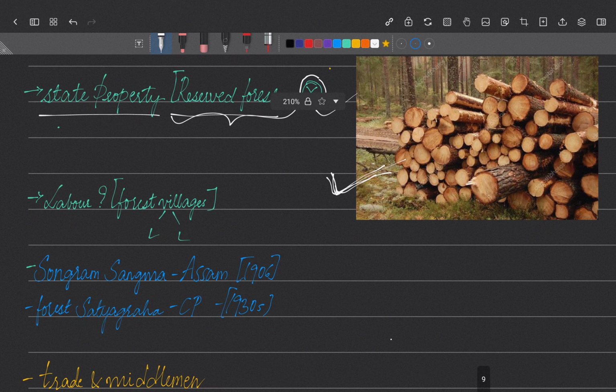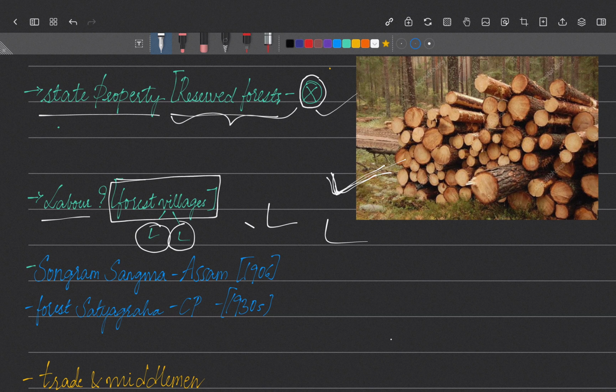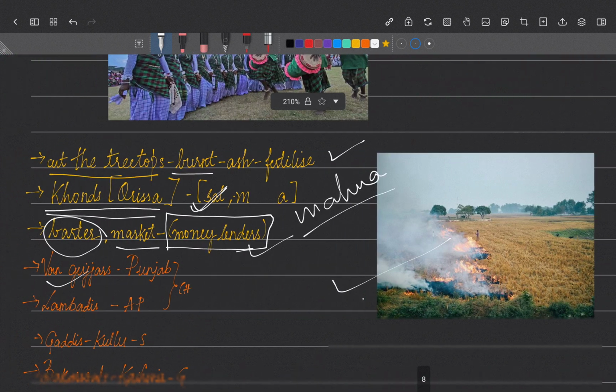So they came up with another plan that they would give people some land in the forest. They would give some land to cultivate, and in turn they have to provide labor. So they were given land and they had to produce labor. So a small set of forest villages came up for the purpose of providing labor to the British.